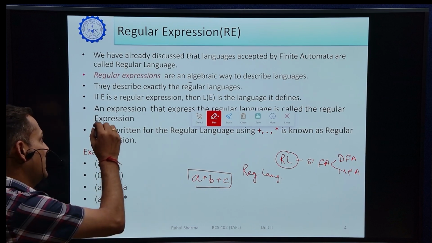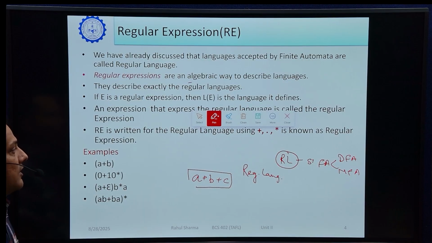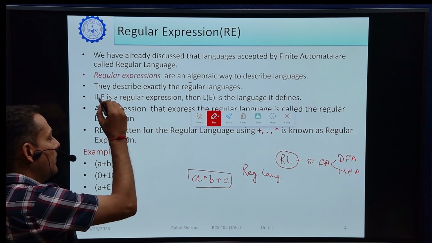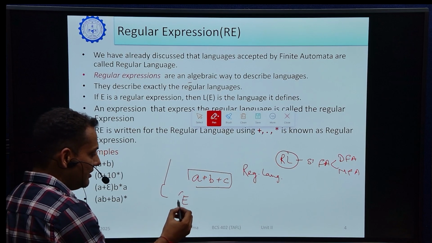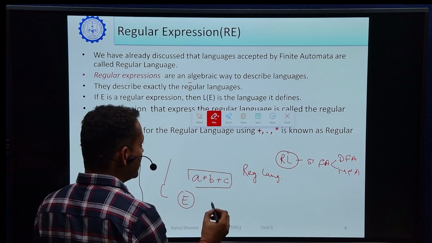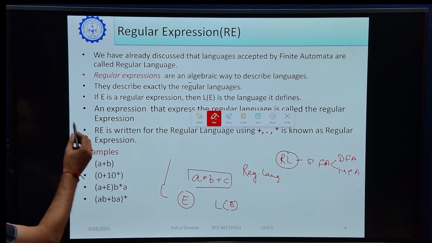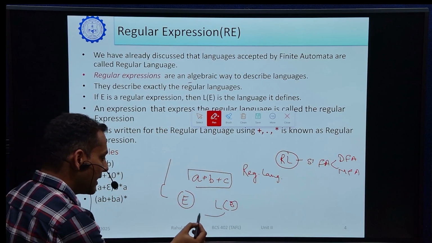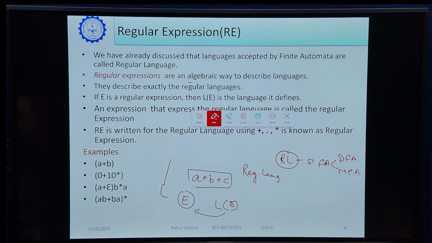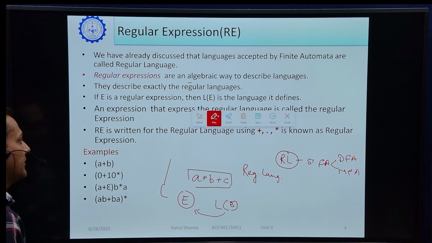So here is the definition. If E is a regular expression, then L of E is the language it defines. What does it mean? It means there is a regular expression, suppose this is E. So this regular expression shows the language which is denoted by L of E. So if E is a regular expression, then L of E is the language described by this expression. Next, an expression that expresses the regular languages is called a regular expression. We have just discussed this.